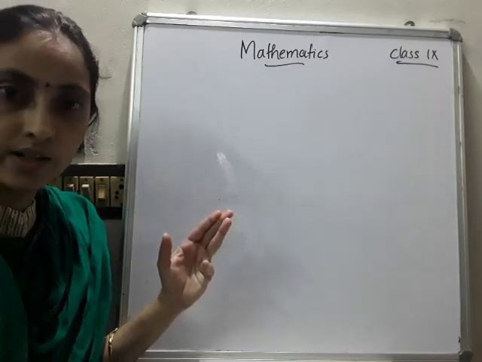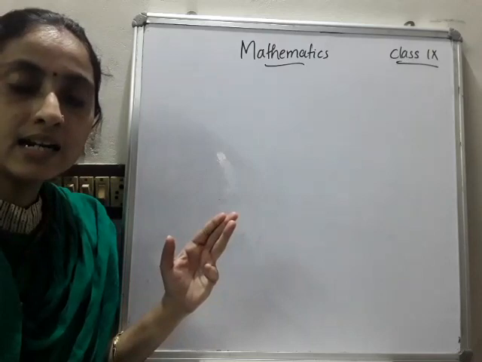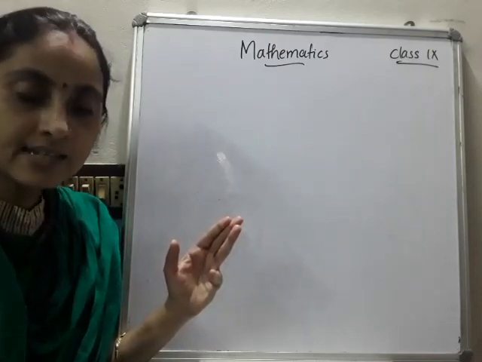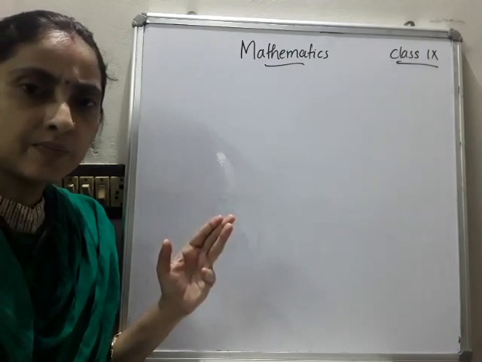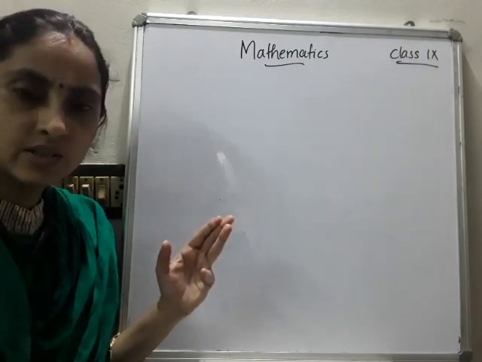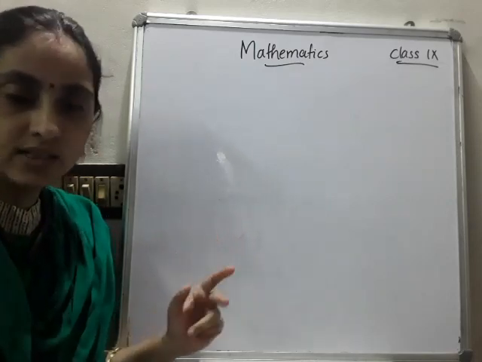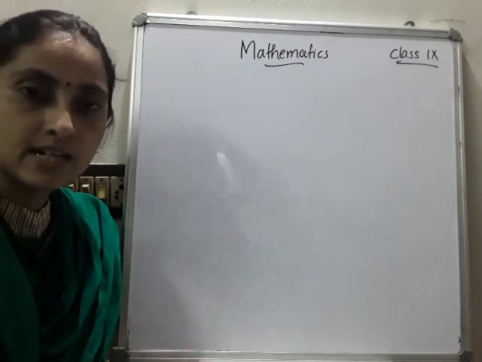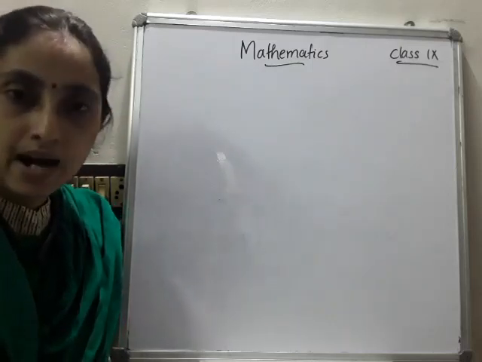And the seventh one. What is the seventh theorem? In a parallelogram, the diagonals bisect each other. And the converse of that: in a quadrilateral, if the diagonals bisect each other, then it is a parallelogram.